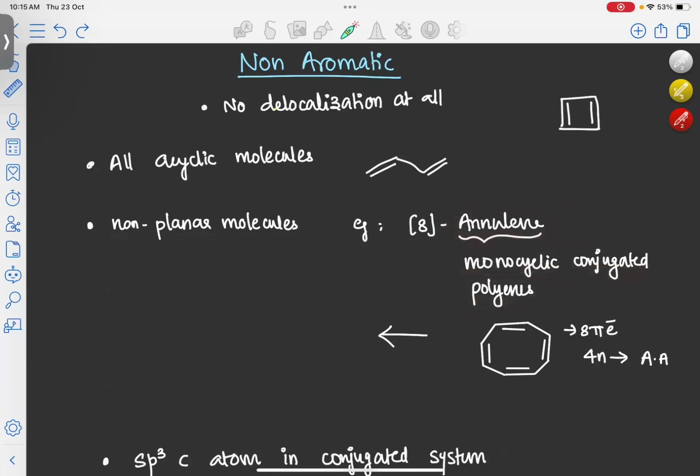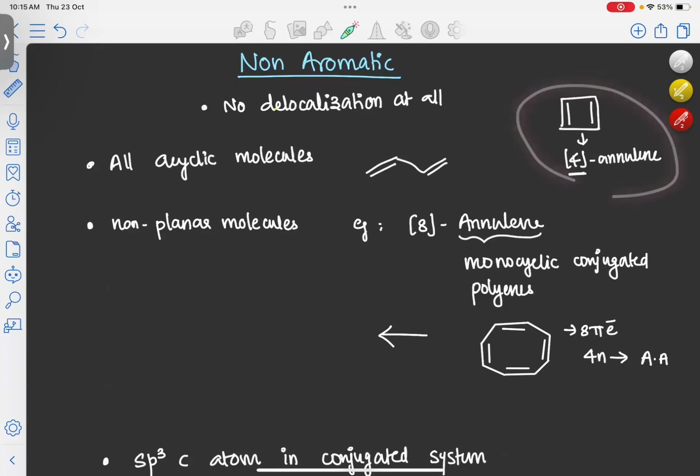The cyclobutadiene we already drew is an example of an annulene, because here we can see one ring, it is conjugated with alternate single and double bonds, and it is a polyene. Polyene means a molecule containing 2 or more pi bonds. Cyclobutadiene we can denote as 4-annulene, because the number of pi electrons present in the system is 4.